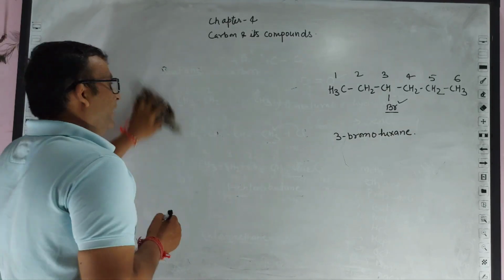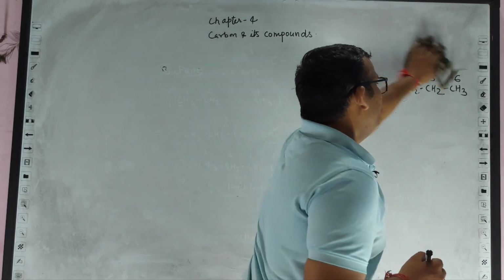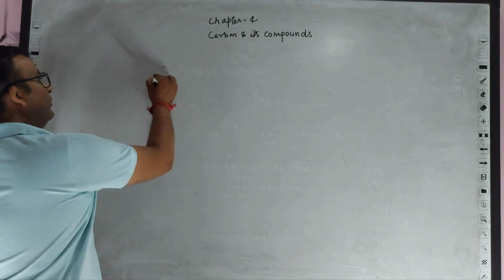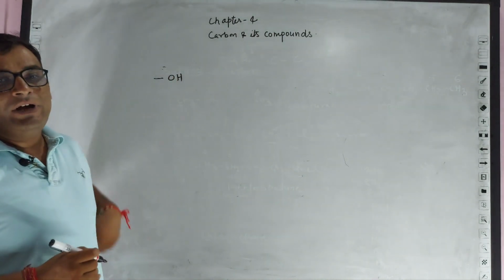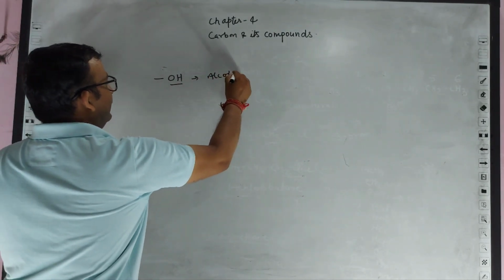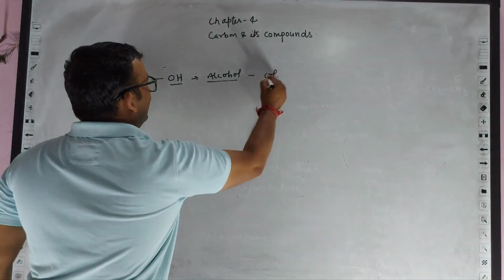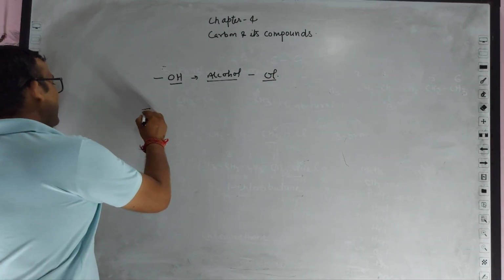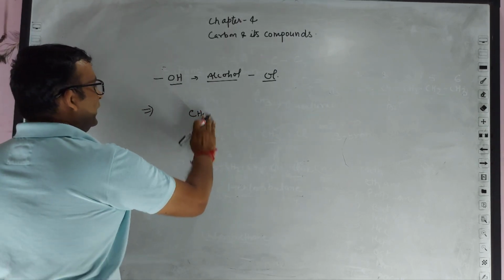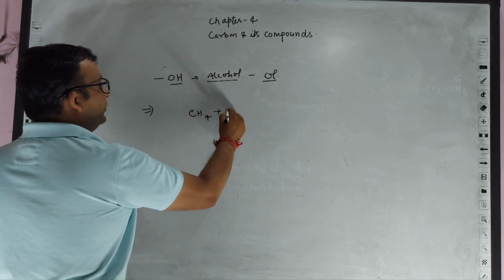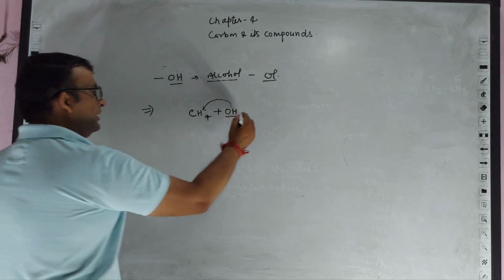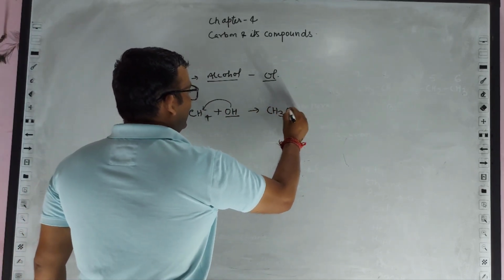So now we are discussing some functional groups which will be attached with hydrocarbons. Have a look at those functional groups. The most important functional group for the 10th standard is alcohol. If we add OH, then it is called alcohol and the suffix would be "ol". For example, CH4 is methane, and if we want to put an alcohol group over here, then this alcohol group will replace one hydrogen atom, and it would be CH3OH.